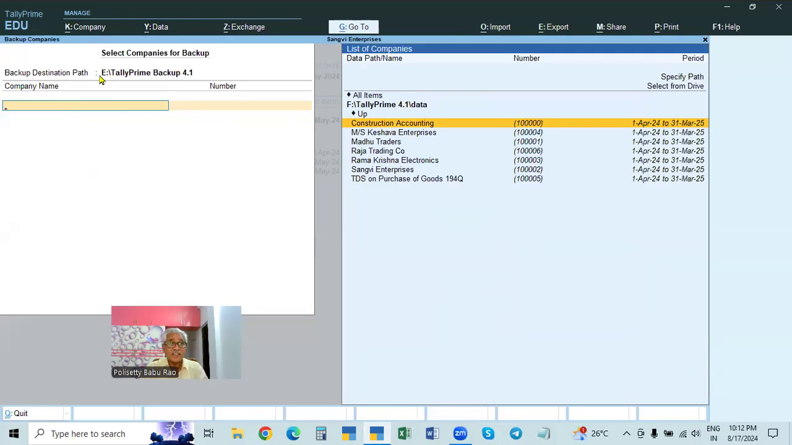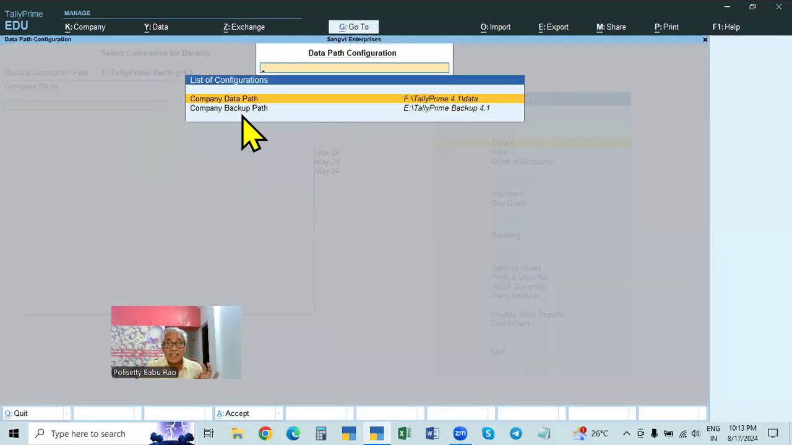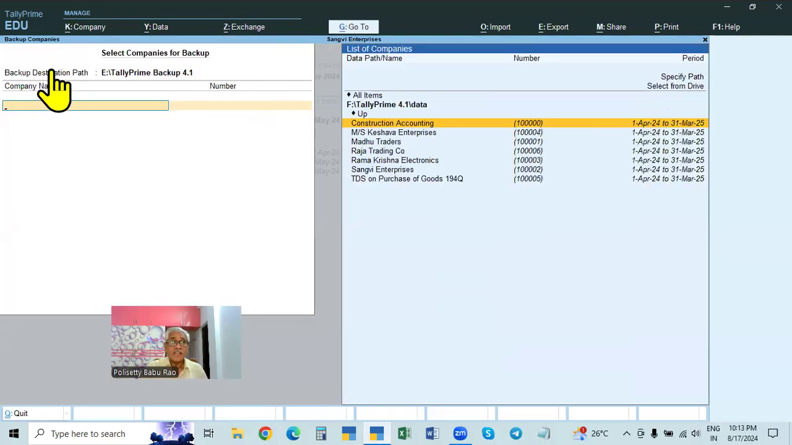Automatically, by default, the backup data path will come here. So we need not select it. Every time you select from the drive, we may make mistakes. But here it is automatic, you have to fix it here. We have to set the company backup path also. The original path is fixed. For the backup path, if you create it or it is already created, you take it from the drive. Otherwise, you specify the path. The created one will be taken automatically by default.